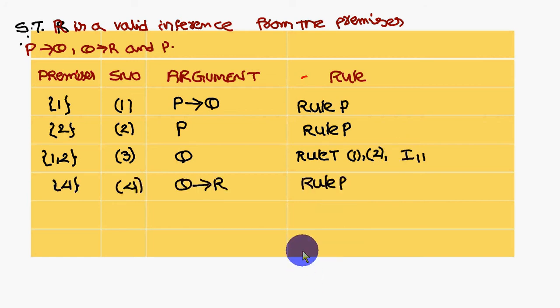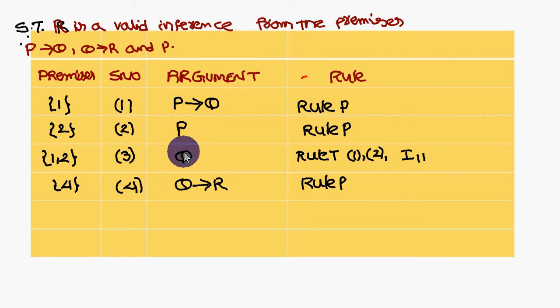Okay, so next, what are you left with? The remaining new premise, Q conditional R. This is also a new premise, that's why rule P, newly introduced is rule P. Now it is Q conditional R. First these two were completed, next you got Q, and the next premise I have introduced is Q conditional R. If you look at these two, this is also the P conditional Q and P model.